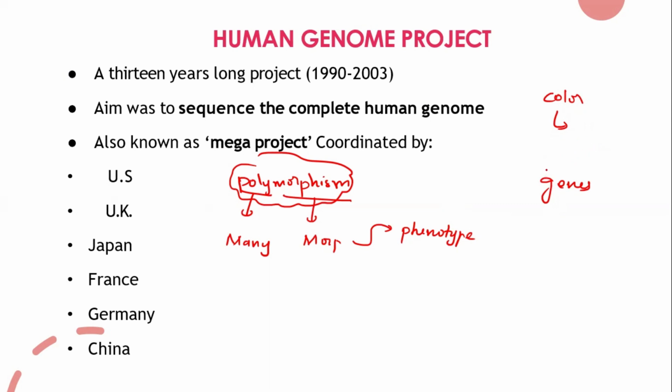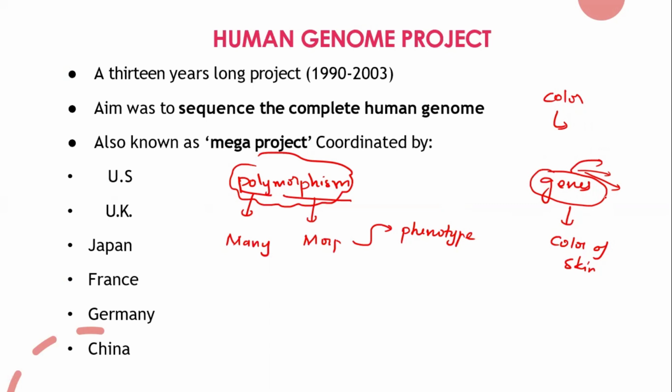So the gene itself, the gene for skin color, has so many variations. There are multiple variations for the same gene, so we call it polymorphism. If the gene has only one outer phenotype, we call it monomorphism. Understood?